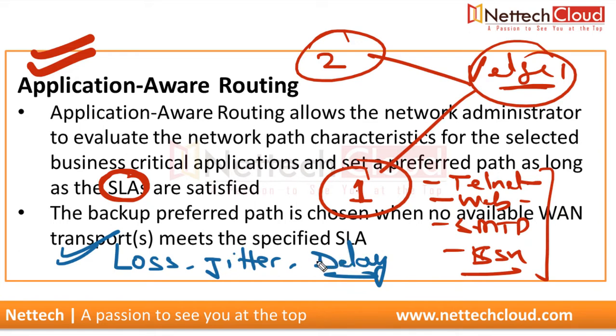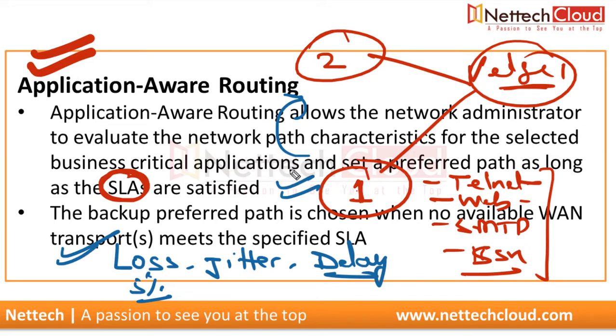As long as the service level agreements are satisfied, let's say I've configured packet loss would not be more than 5%, right? And if the packet loss is 6% or 7%, then the preferred path will not be used. Then we'll fall back to the backup path, not the preferred one, right?